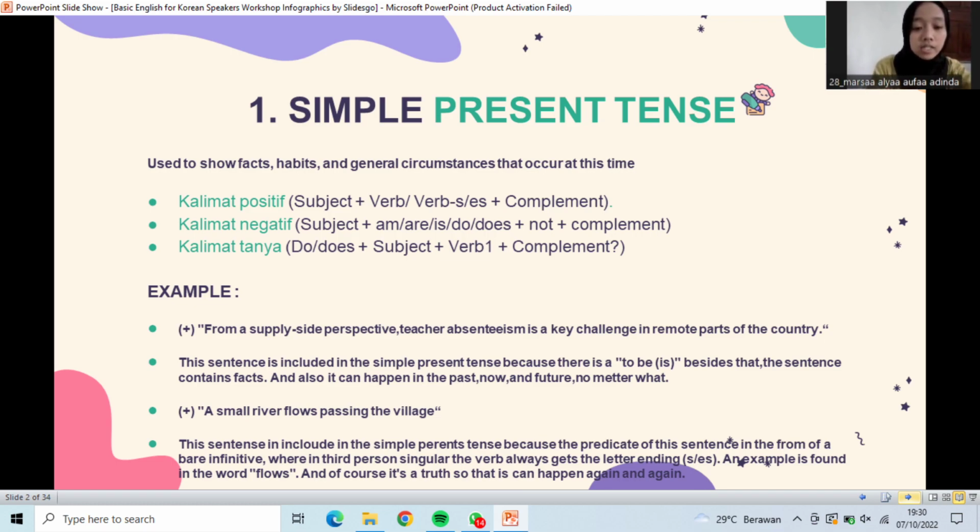And then in the storybook, My Mother: a small river flows passing the village. The sentence is included in the simple present tense because the predicate of the sentence is in the form of a bare infinitive, where in third person singular the verb always gets the letter ending s or es. An example is found in the word flows. And of course, it is a truth so that it can happen again and again.